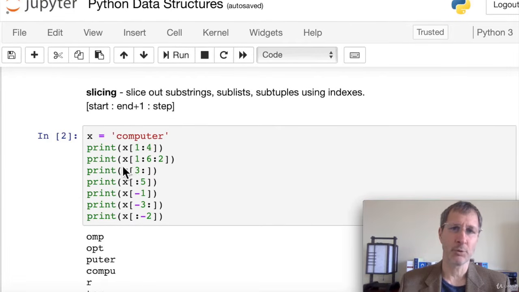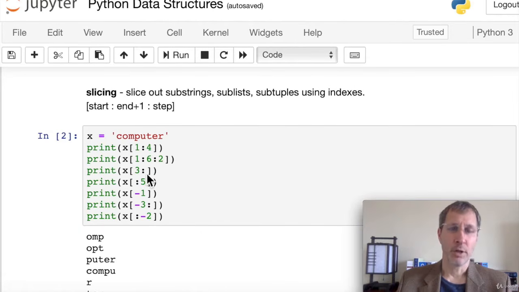Now here's an example using a step. So we print out x of 1 to 6 with a step of 2. Again, we're going to start at the O because the 1 is inclusive. And we're going to go up to 6, which is the E, but it's non-inclusive. And we're going to do it in a step of 2. So in other words, we're going to get the O, the P, and the T. And that's what we print out, OPT. So it takes every other item when we have a step of 2.